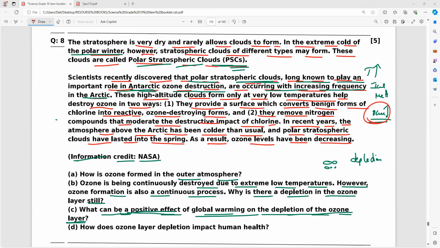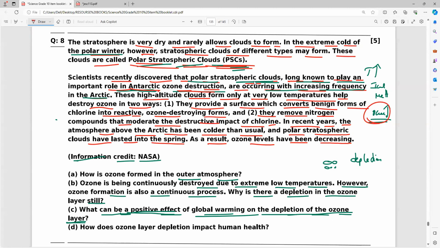But Antarctic ozone destruction takes place because of one cloud. What clouds are they? Anybody tell? What clouds? That cloud is mentioned here, everyone. Polar stratospheric clouds. So these PSCs only are responsible for Antarctic ozone destruction.